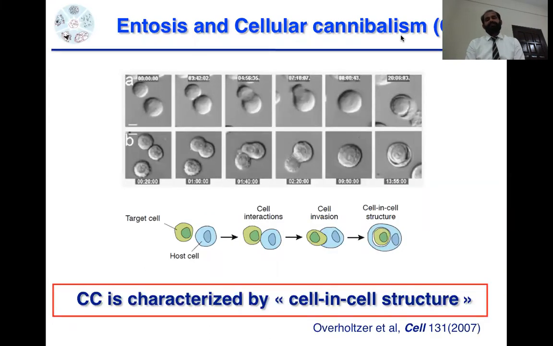So interestingly, this phenomenon of cell-in-cell internalization, or cellular cannibalism, or entosis, was first studied by Overholtzer and colleagues in 2007. They said that when two cells come very close to each other and interact, after some hours one cell is internalized inside the other cell, like a phagocytosis. So there was one target cell and the other was the host, and the target was going to invade inside the host cell.